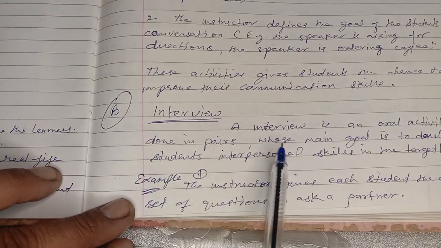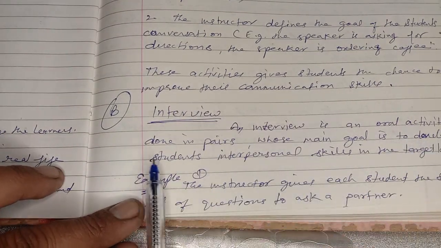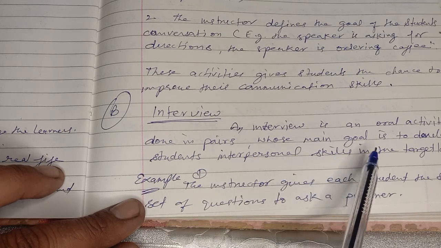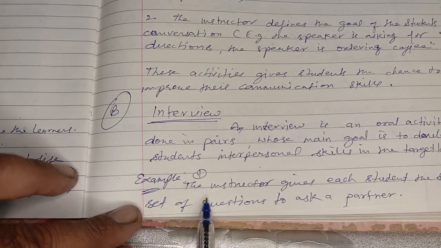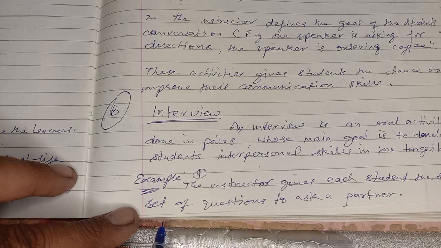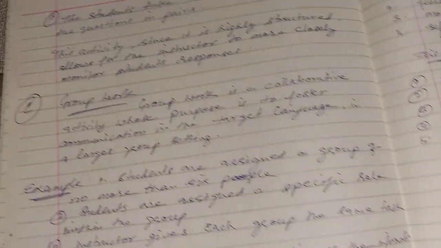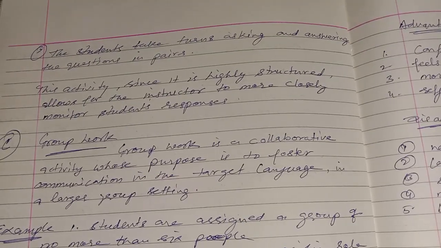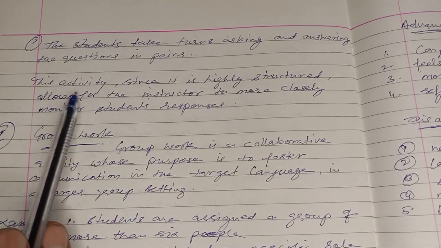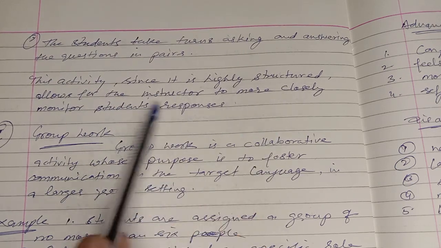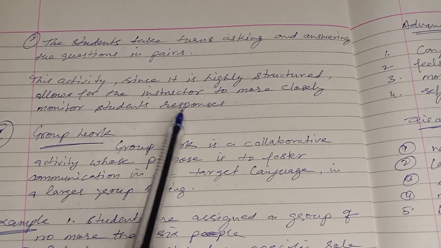Second activity, interview. An interview is an oral activity done in pairs whose main goal is to develop students' interpersonal skills in the target language. For example, first the instructor gives each student the same set of questions to ask a partner. The students take turns asking and answering the questions in pairs. This activity, since it is highly structured, allows the instructor to more closely monitor students' responses.